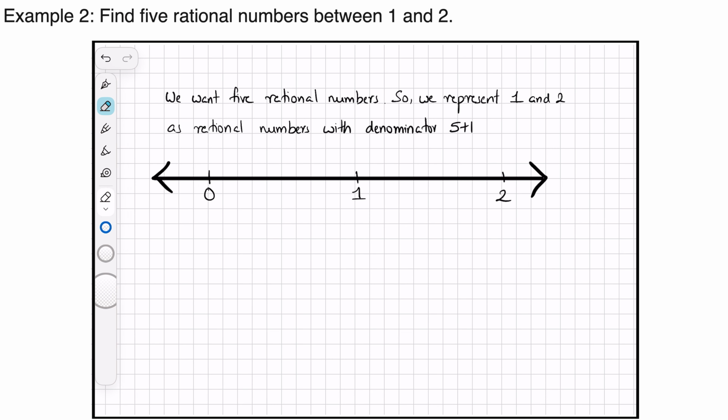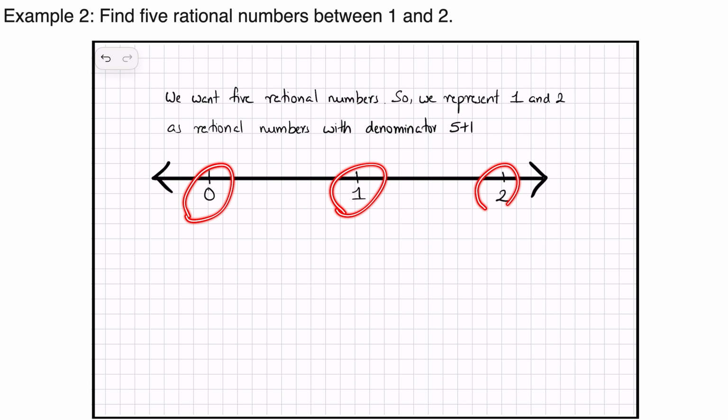Now we have a number line and I'm just showing the 3 points 0, 1 and 2. We have to find the rational numbers between 1 and 2. Now the question will become, how did we get this 5 plus 1? So let us come back to the number line where I have shown 0, 1 and 2. Now we have to find 5 rational numbers between 1 and 2. The first thing is that we represent the two extreme numbers in the form of a rational number.